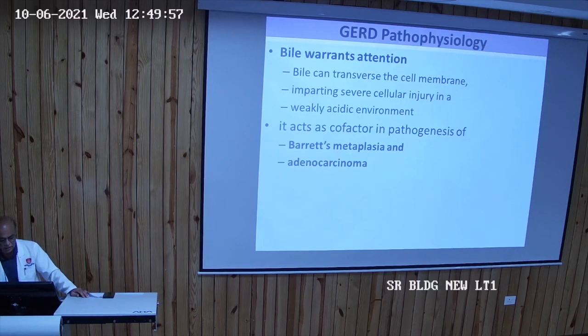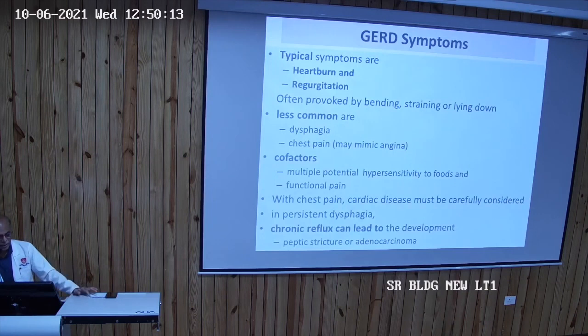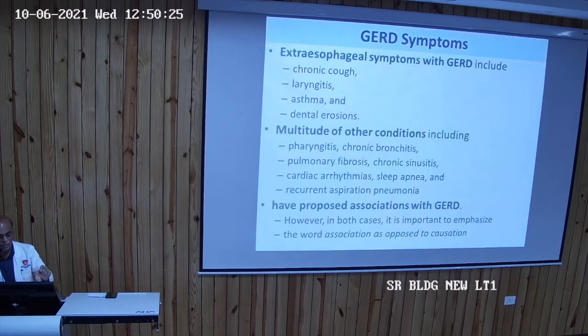And it acts as a cofactor in the pathogenesis of Barrett's metaplasia, Barrett's esophagus. So the transition of cells is rather squamous again, so it is causing a problem. It may also lead to adenocarcinoma later on. Typical symptoms are the same, heartburn and regurgitation, dysphagia and chest pain. Chronic reflux leads to the development of peptic stricture or adenocarcinoma.